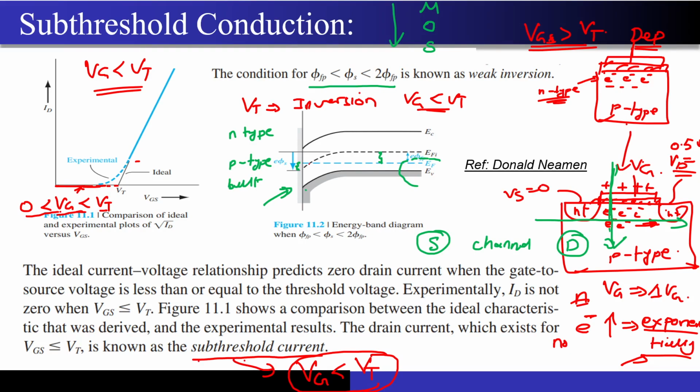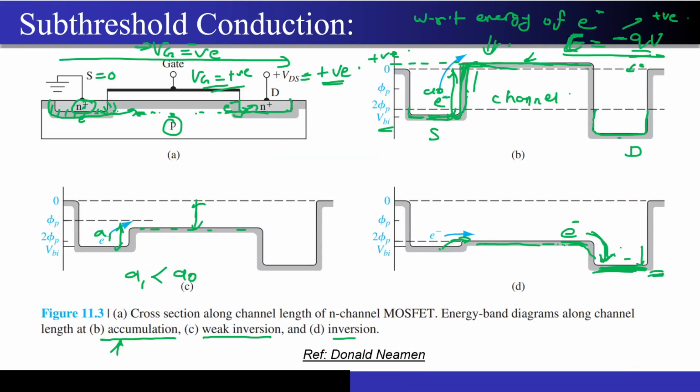You are seeing over here your EF. If I look at this particular portion, my EF is still higher than EFI, correct? What does this mean? Near the interface my substrate is still n-type, correct? That means some electrons are present over there. So if I just have Vg maybe equal to Vt minus delta, where delta is a very small value, you can see that still electrons are present over here. So there is obviously some current that will be flowing, and that current we call a subthreshold current, correct?